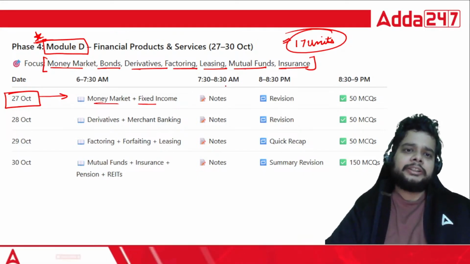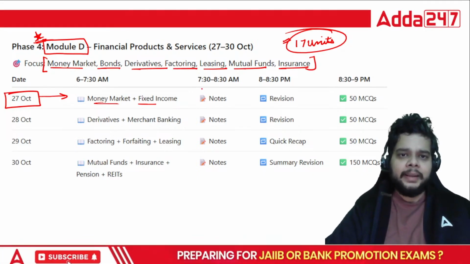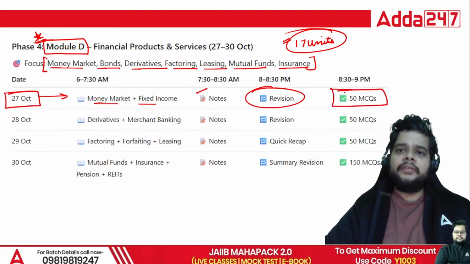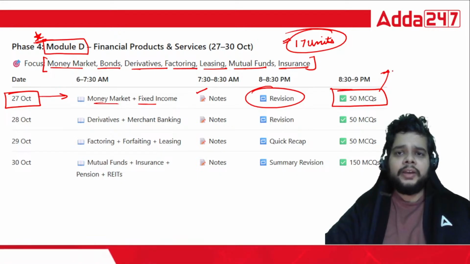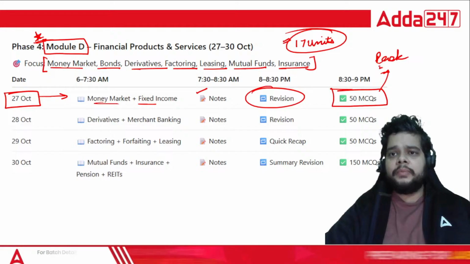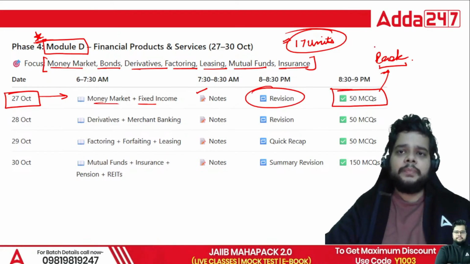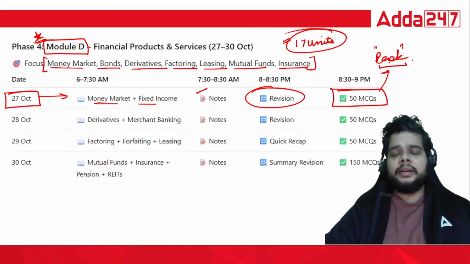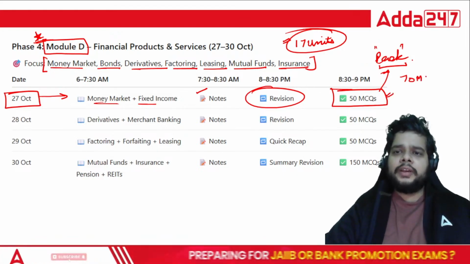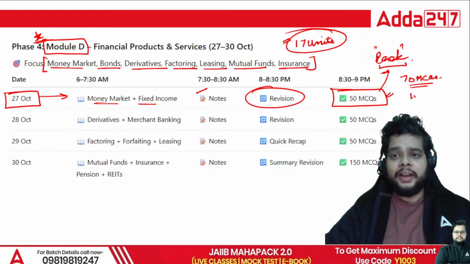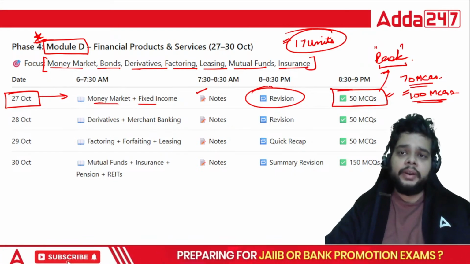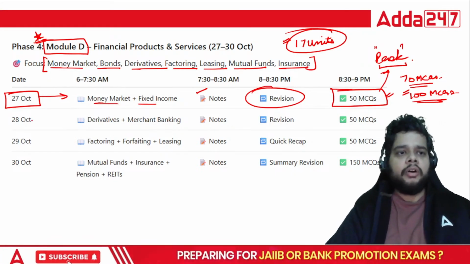So money market plus fixed income should be your priority number 1 on 27th October. Then make notes, revise and do at least 50 MCQs. Here you must peak. This is the last week of preparation where you must achieve the peak of your entire preparation cycle. So try to breach this number of 50 MCQs. Go with 70 MCQs on a daily basis, or in fact, the recommended number is 100 if you can. If you are doing 100, then you are on track.